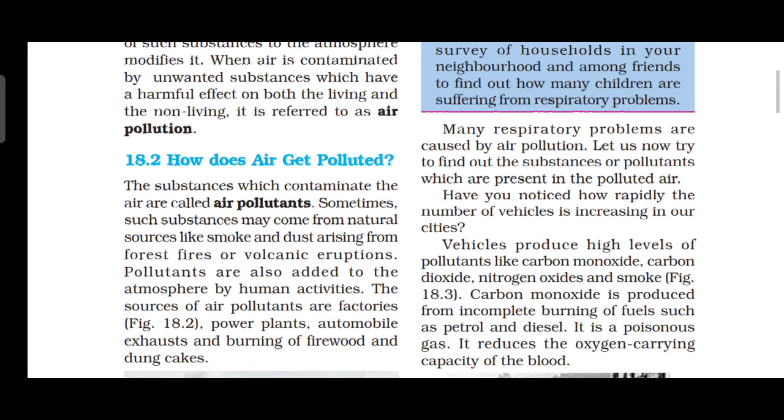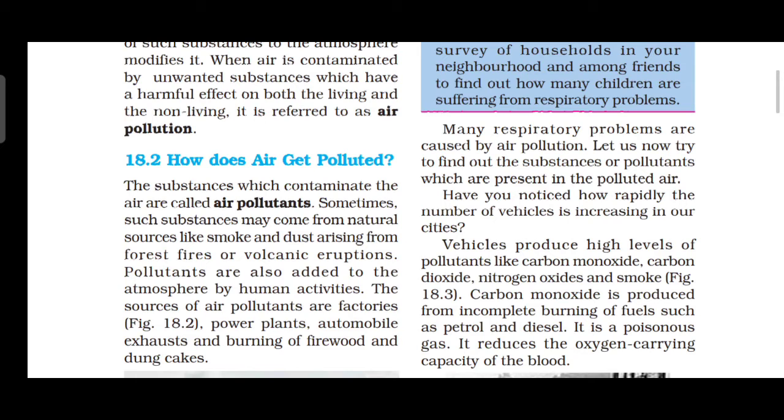These are natural things. Pollutants are also added to the atmosphere by certain human activities. The sources of air pollutants are factories, power plants, automobile exhaust and also burning of firewood and dung cakes. Because of that also air is polluted.